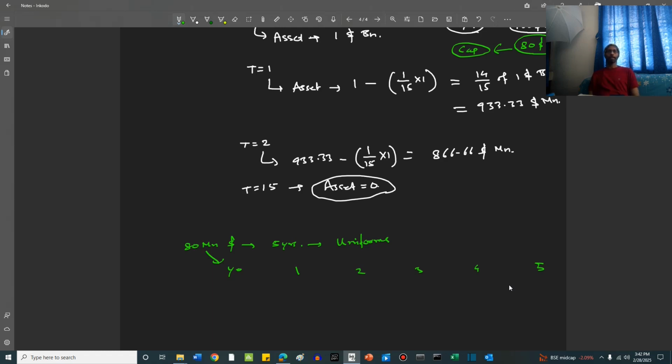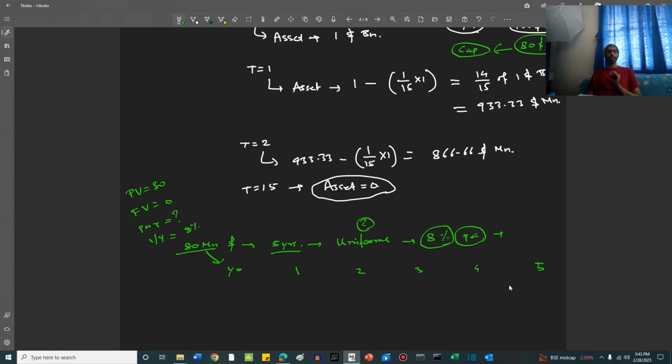Now what will be the amount, friends? 80 million is the principal amount. 5 years is the time. Let's say 8% is the annual interest rate. So what will be the value of this uniform payment, friends? It is very easy to find out. Let's say present value is 80, future value is 0, PMT we have to find out, IY. I'm just taking the reference of your BA II Plus calculator keys, friends. The IY is basically the yield or the interest. Here it is 8%.